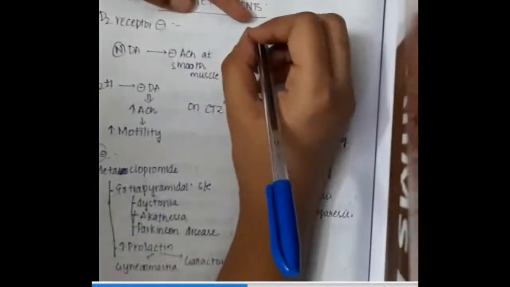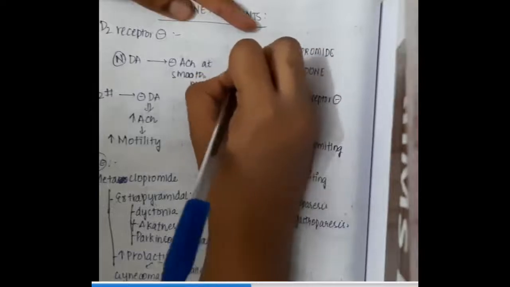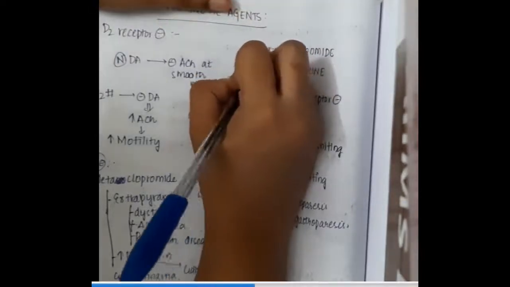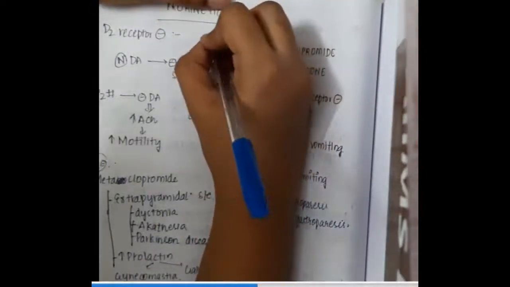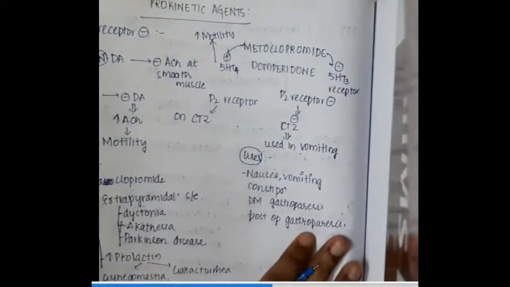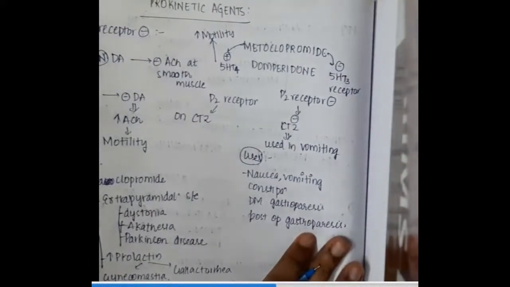Then the next important thing is this drug metoclopramide. Metoclopramide will activate the 5-HT4 receptor and thus increases the motility, whereas metoclopramide also inhibits the 5-HT3 receptor. Now these prokinetics are actually central D2 receptor inhibitors.